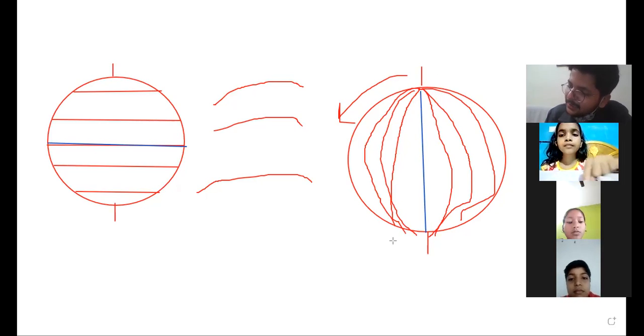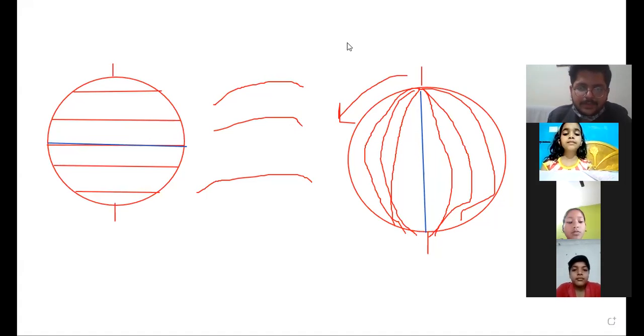The prime meridian is the central longitude, and all other longitudes are measured in degrees west or east of the prime meridian, from 0 degree to 180 degree. Now see, this is the 0 degree. Whichever longitude you have, it has a different measure: 180 from this side and 180 degree from this side. Understood?